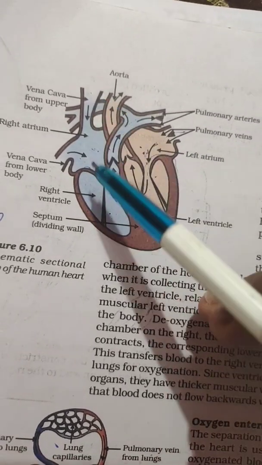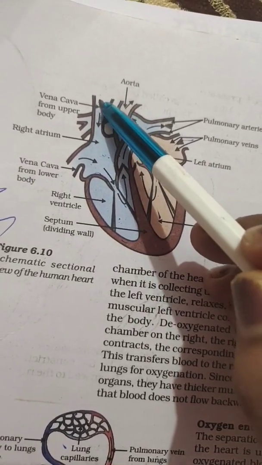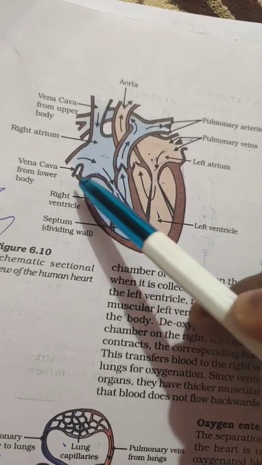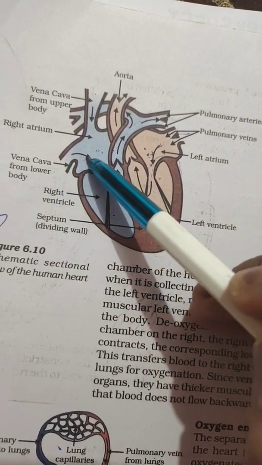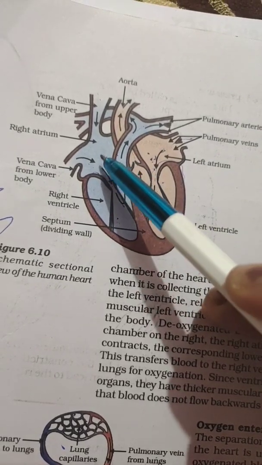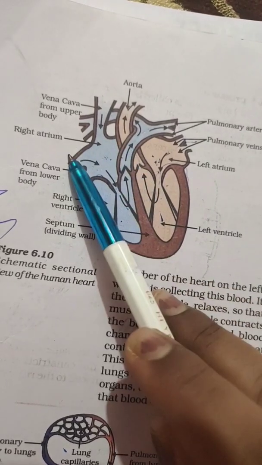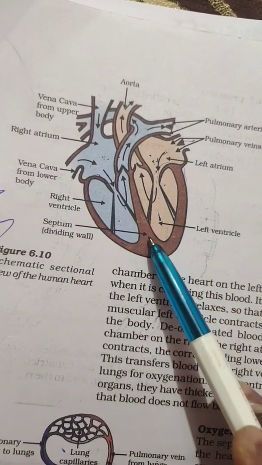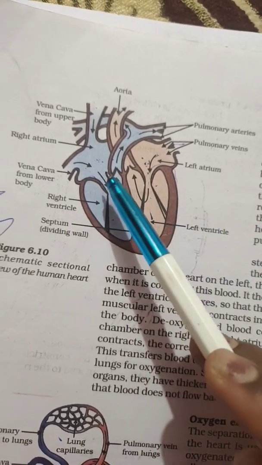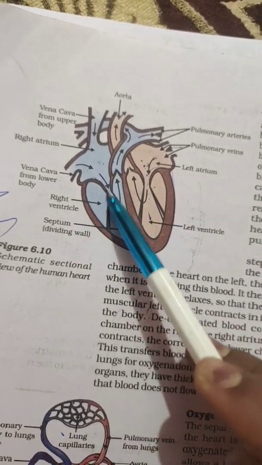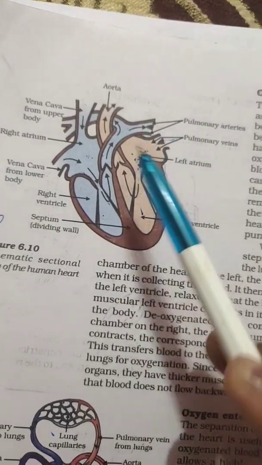Here are the two entrances we can call. The superior vena cava from the upward direction, and then the inferior vena cava, they bring the impure blood to the right atrium. The right hand side is separated from the left hand side with the help of the septum. It's a wall, so the blood does not mix. The blue portion is impure blood, that means it does not have oxygen in it. This is pure blood. I think it's clear now.